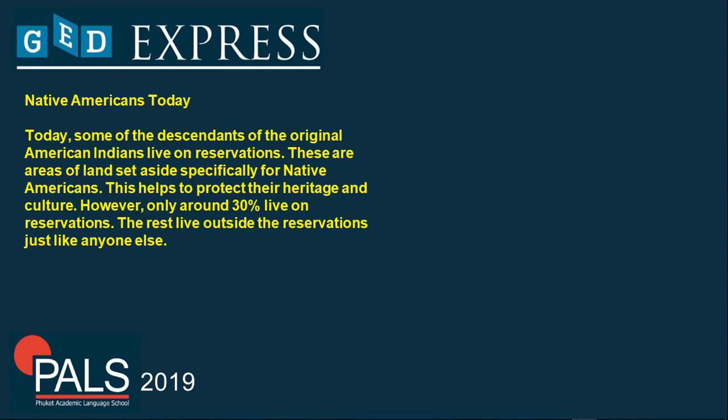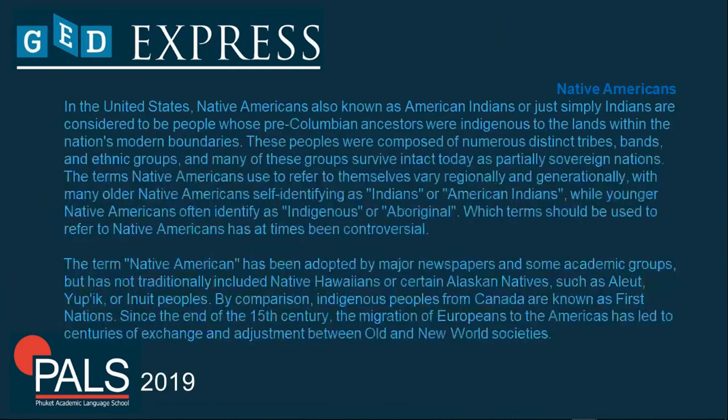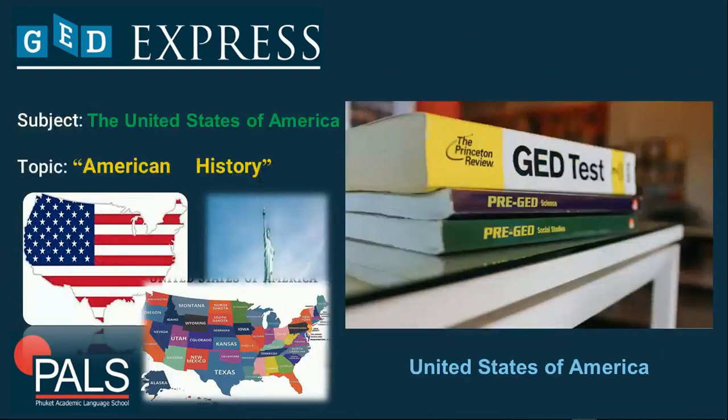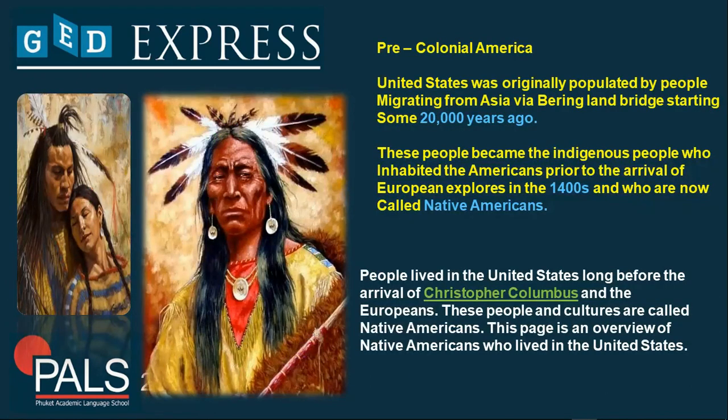So as we all know, going back to this particular picture here, we have the picture of the Native Americans. These are their costumes, their traditions, and how they look. Like I explained already, the ones who lived in the United States are Native Americans. They are the first who lived in the United States of America. After so many years, Christopher Columbus discovered the United States of America, but actually many European people discovered it.